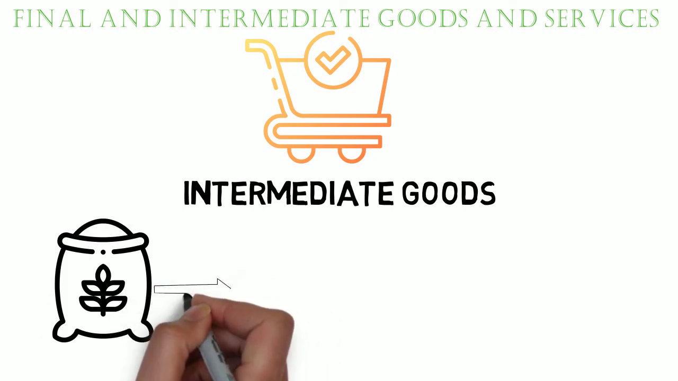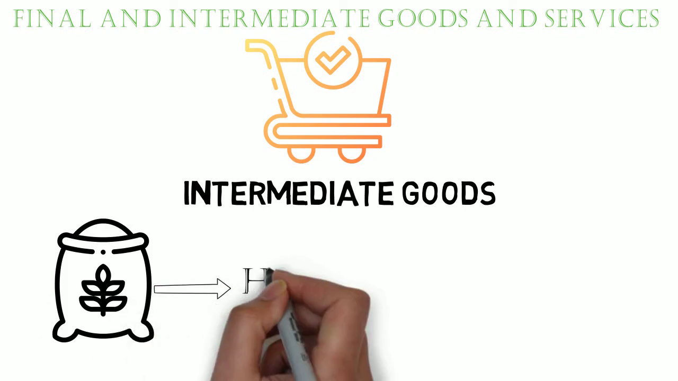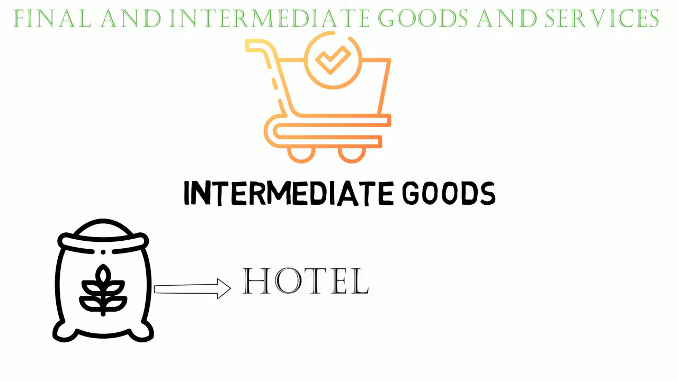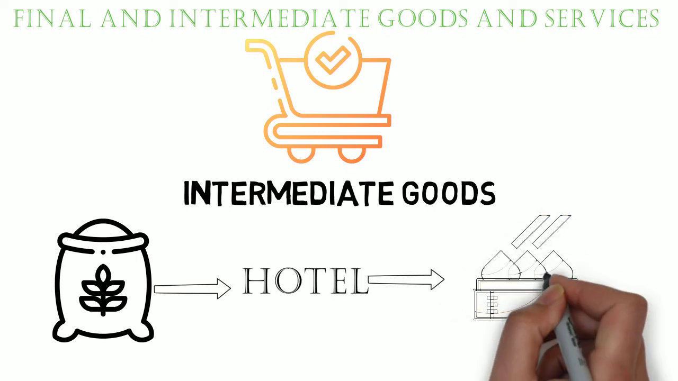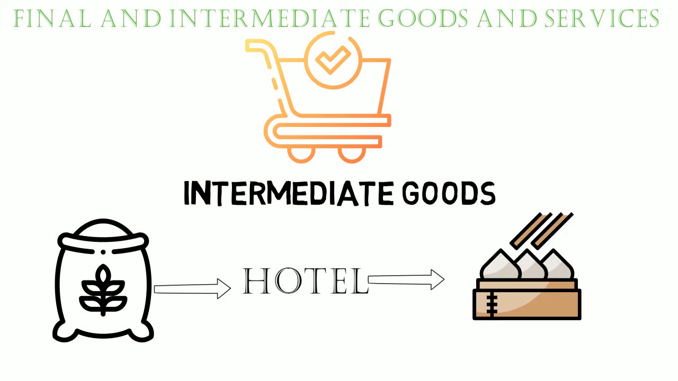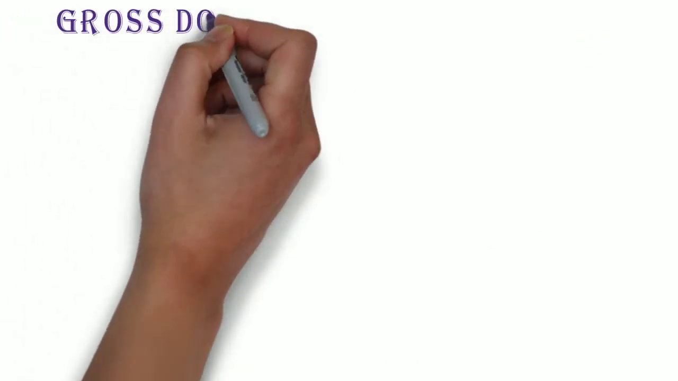For instance, if wheat is bought by a hotel to make momos and sell, the wheat here is an intermediate good. But if the wheat were bought to make momos and eat rather than sell, the wheat would have been a final good. Now, let's go for GDP.